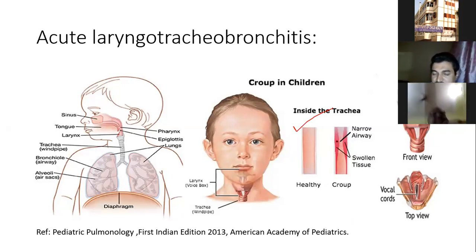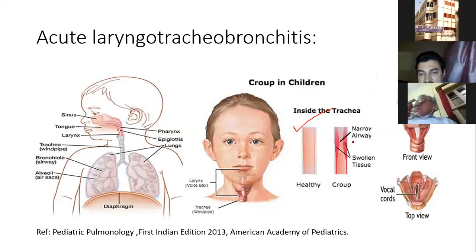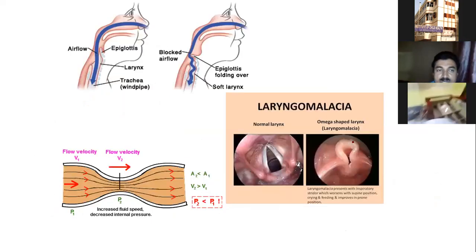So if there is a 1 millimeter reduction in diameter, then the surface area is reduced 60 times, and your resistance increases 16 times. 60 and 16. So this happens in our larynx, and this is the application of Bernoulli's equation in case of acute laryngotracheobronchitis or any upper airway obstruction, maybe a foreign body. So it's the same thing.